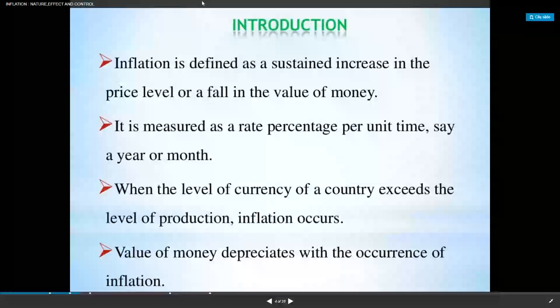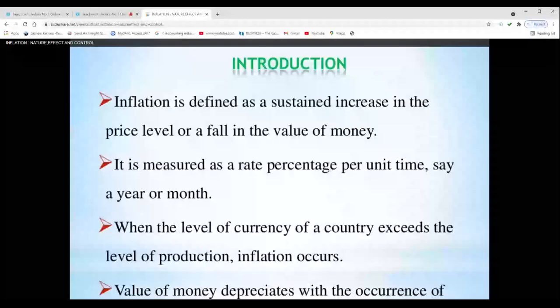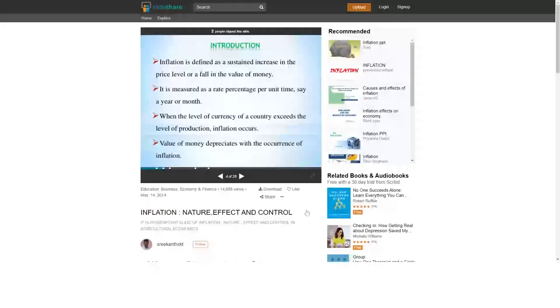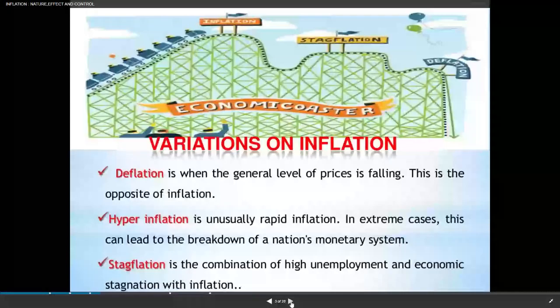Then hyperinflation is unusually rapid inflation. Hyper means rapid, it is increasing rapidly. In extreme cases, this can lead to the breakdown of a nation's monetary system. When inflation is increasing rapidly, we can call it hyperinflation. Then stagflation. Stagflation is the combination of high unemployment and economic stagnation with inflation.